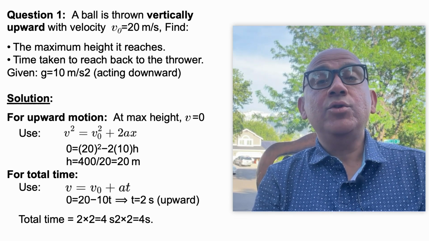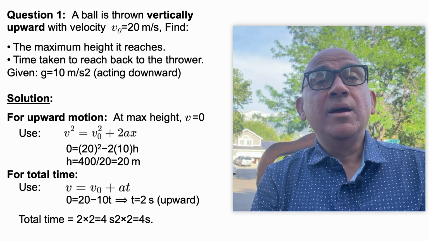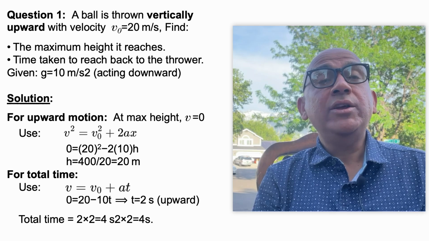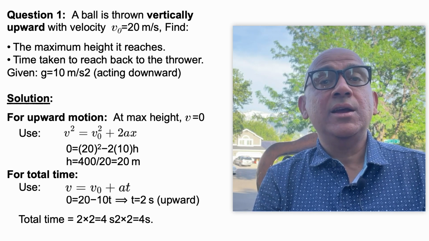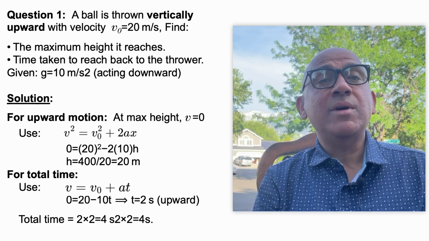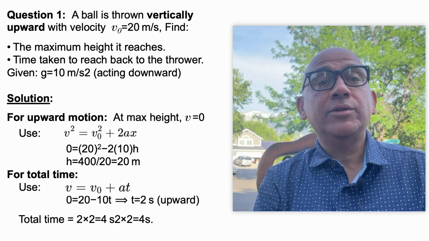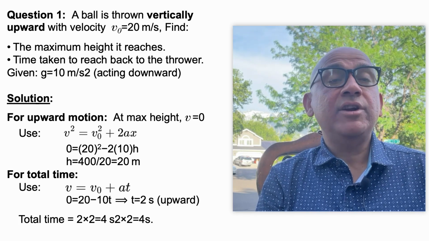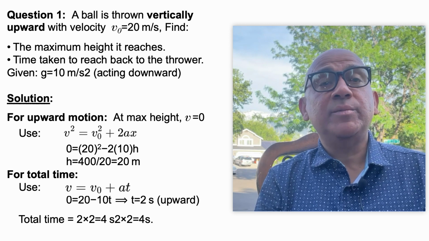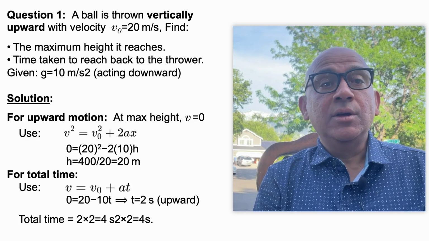Now, we will go through some questions so your concept becomes clear. Question number 1: a ball is thrown vertically upward with a velocity of v naught equal to 20 meter per second, and you have to find the maximum height it reaches and the time taken to reach back to the thrower. It is given that g, the acceleration due to gravity, is 10 meter per second square, acting downwards.